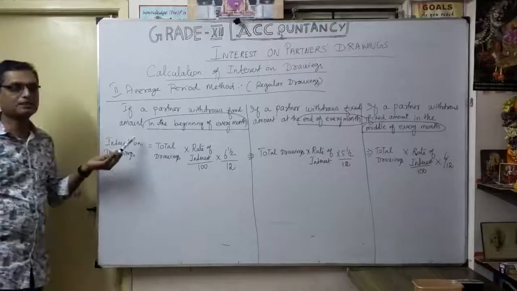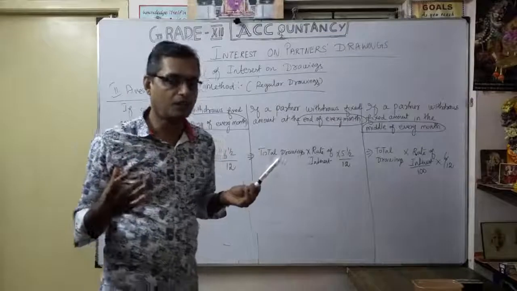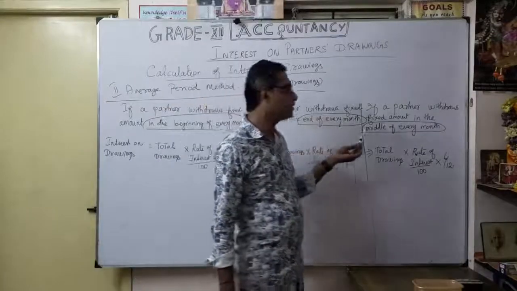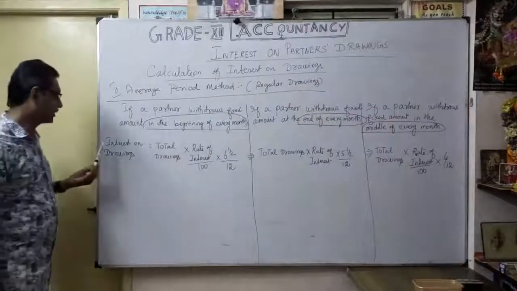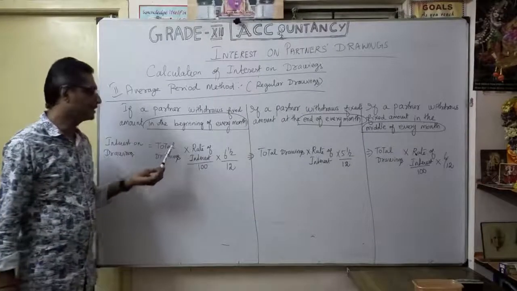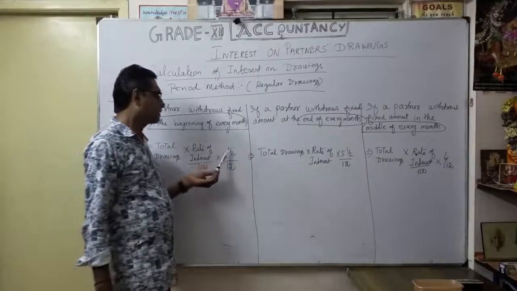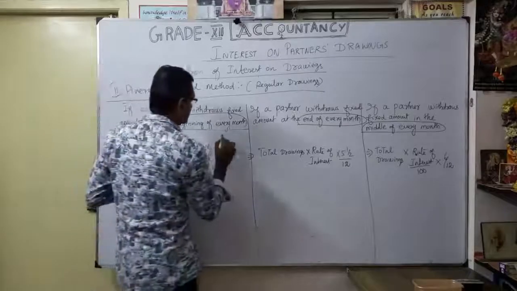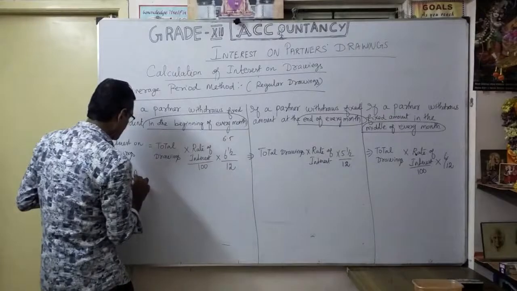Whatever the withdrawal amount is fixed, but when they withdraw, whether beginning of the month, end of the month, every month, or middle of every month. If it is beginning of every month, what is the formula? Interest on drawings is equal to total drawings into rate of interest divided by 100 into 6 1 by 2 divided by 12. We can also say 6.5. So how did it come? That's what we are going to calculate.